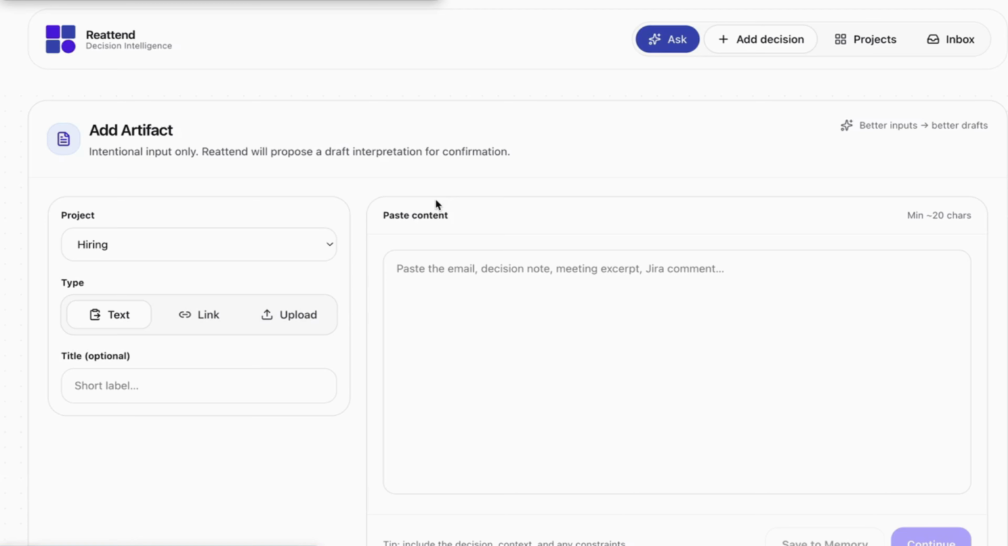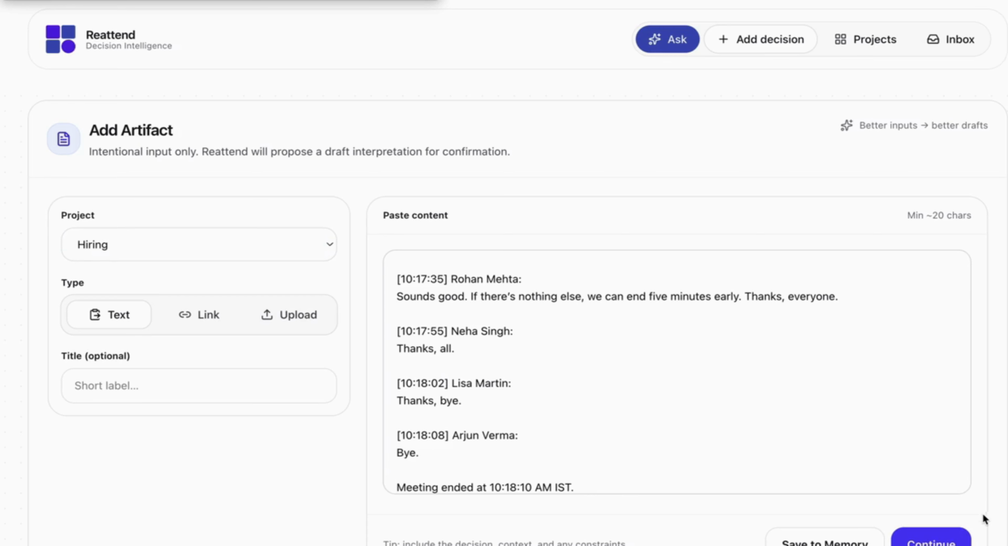Now, let me show you how a memory gets created. I'm pasting a sample transcript here. Imagine this coming from a meeting tool like Read.ai or a research summary from Perplexity. Today, these artifacts usually just sit in our inboxes or folders with no intelligence layered on top.